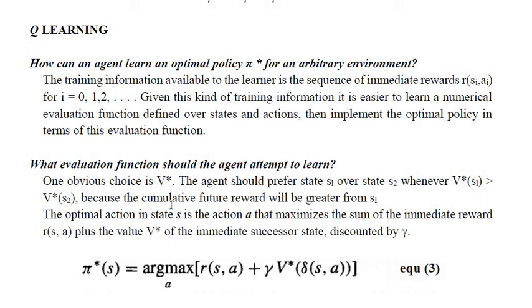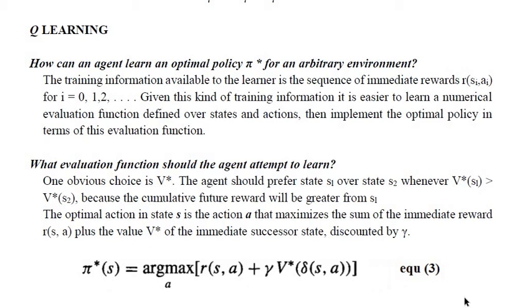The optimal action in the state S is the action A that maximizes the sum of the immediate reward, that is R of S, A, plus the value V star of the immediate successor state, discounted by gamma. It is given by pi star of S equal to argmax over A of R of S, A plus gamma V star of delta of S, A.